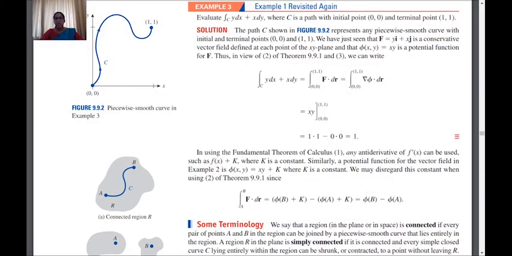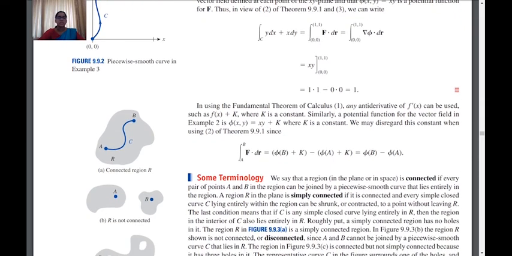So you can see figure 9.3. You can see first, a gives the connected region. That is, if you are considering any 2 points A and B, you can draw a piecewise smooth curve in such a manner that it lies inside itself. So if you take any points here and here also, you can join it by any curve without moving out of the region.